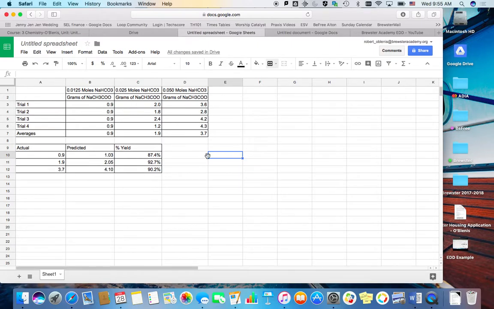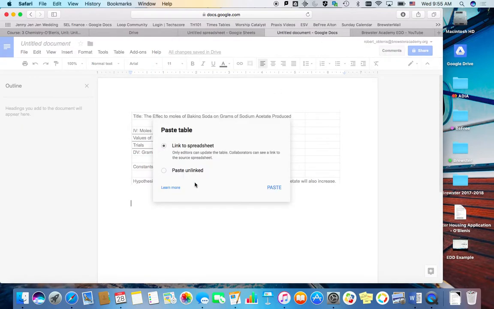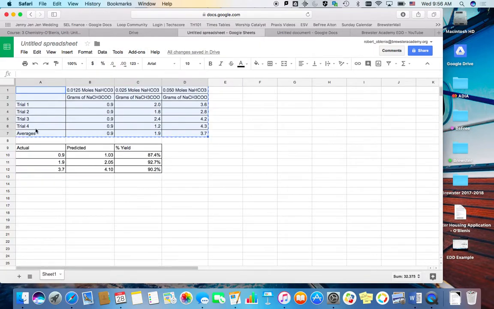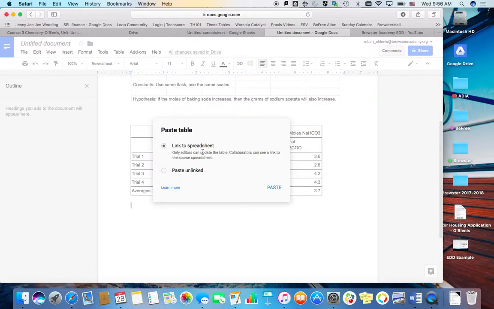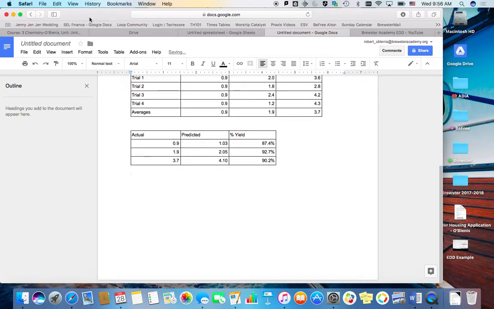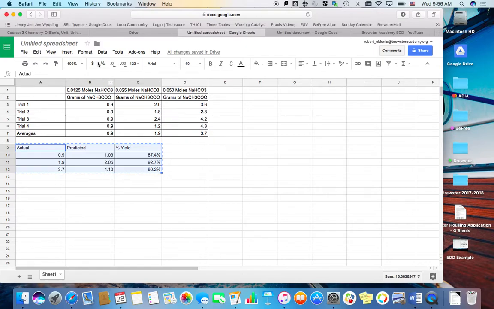So now I have my tables. What I can do is copy this and put it in my document that I'm working on. And you can paste linked or paste unlinked. If you paste linked and change anything, it'll automatically change. So that's kind of fun. And then my other one, copy and paste. And then underneath these, I want to put a screenshot of what I used the spreadsheet to do.